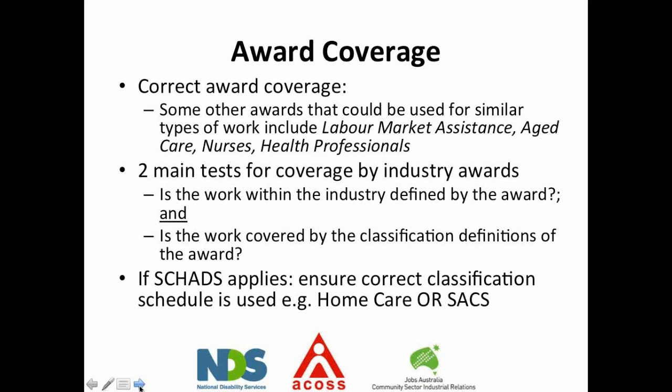There are two main tests for coverage by industry awards. One is that the work is being done within the industry as defined by the award. So that's you as an organisation. What industry do you work in? The majority of you, I assume, it's going to be SACS, and that puts you under that award. And then the work has to be covered by the classification definitions of that award. So this is why we have admin workers coming under SACS: even though their whole job isn't described by a classification, their jobs can be described with certain classifications. So you don't need to be doing everything in the classification to be under that classification. You just need to be doing parts of it. And that's where your admin workers come in.